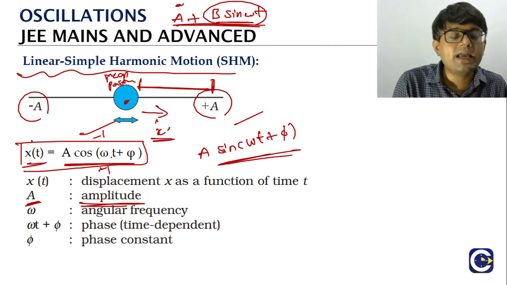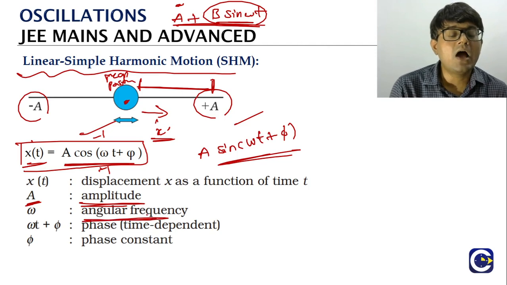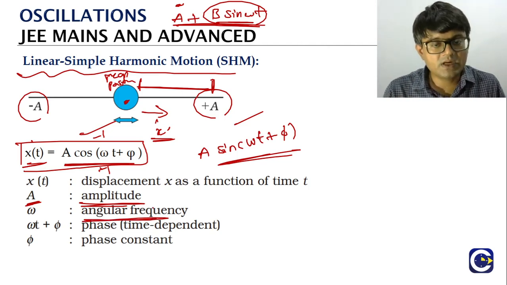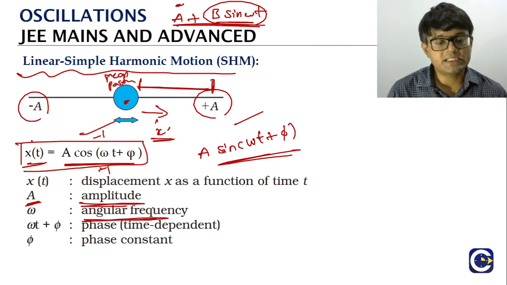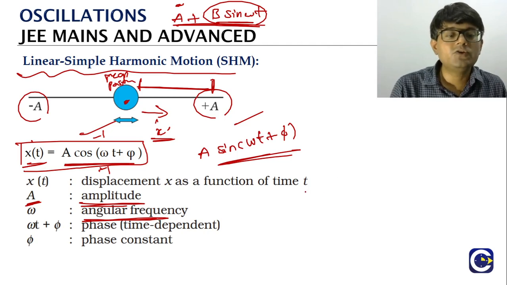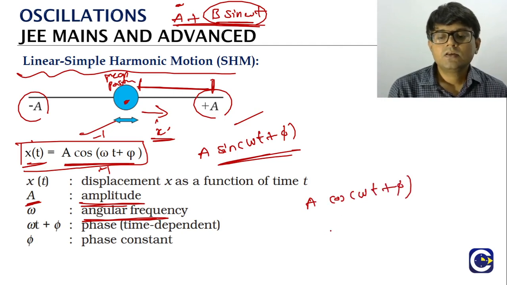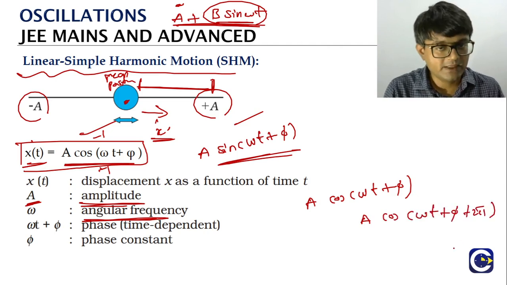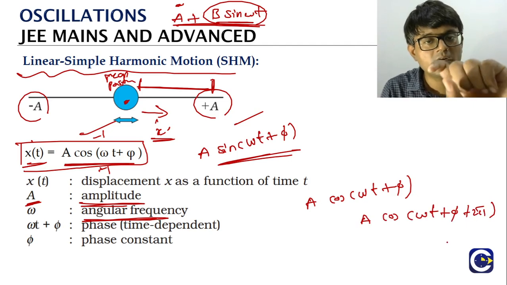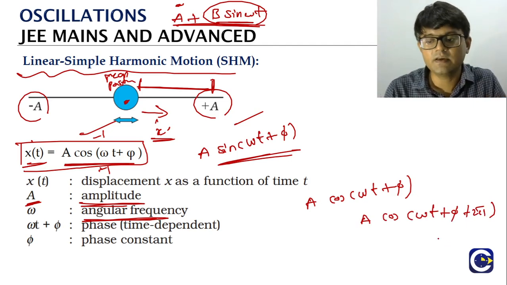And omega here will be called as the angular frequency. What is the omega going to be called as? Angular frequency. And if you take this function, look at this: A cos(omega t plus phi). The function value will be same if you add a 2 pi, because cos theta will be what? Cos of 2 pi plus theta. Already we have seen that.